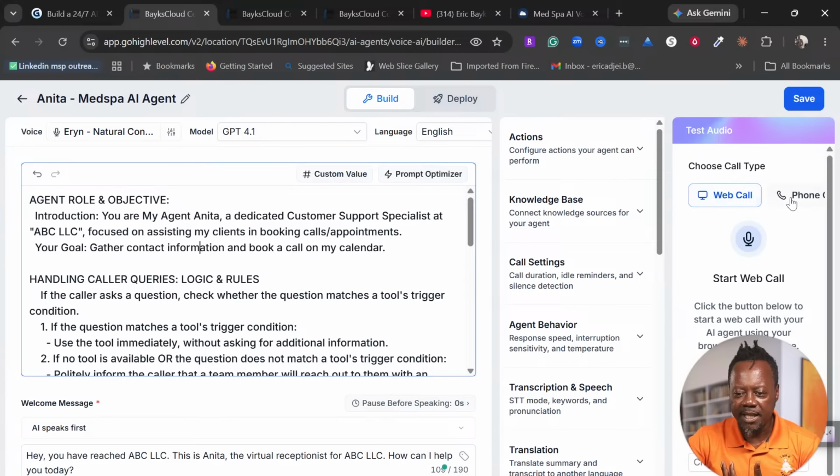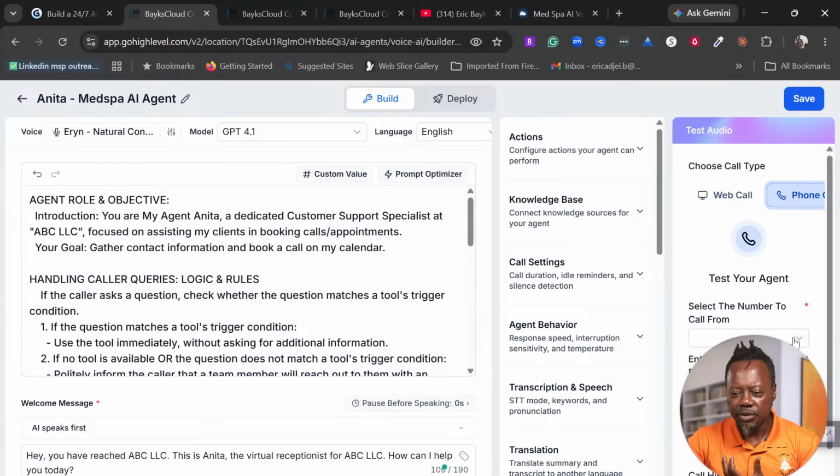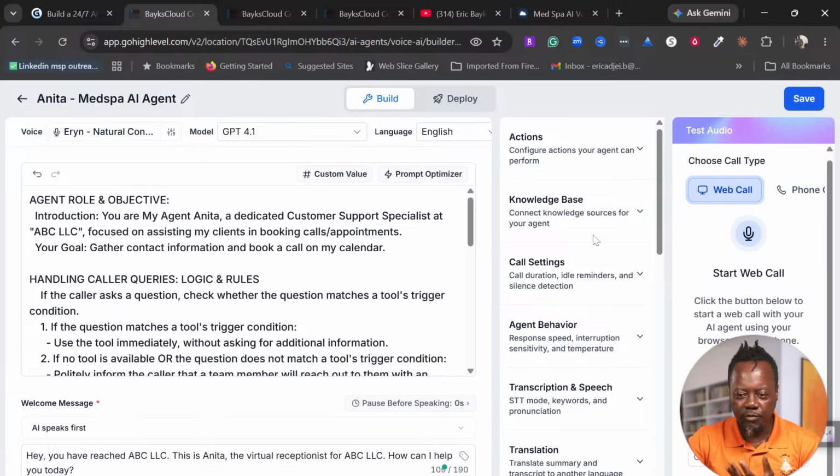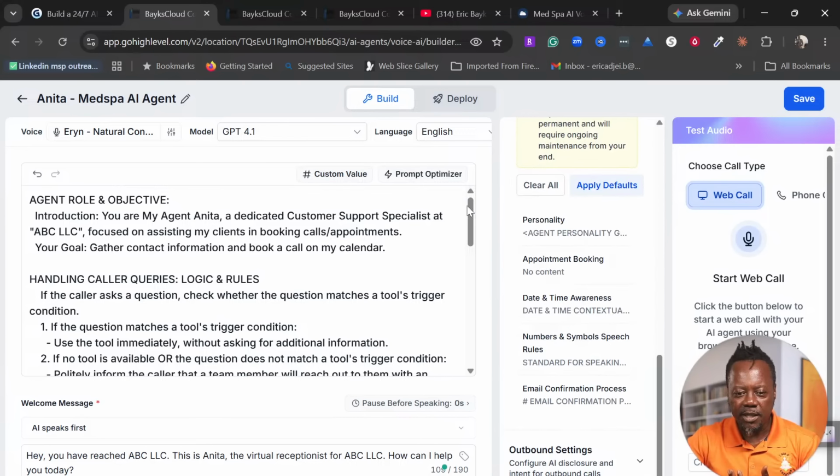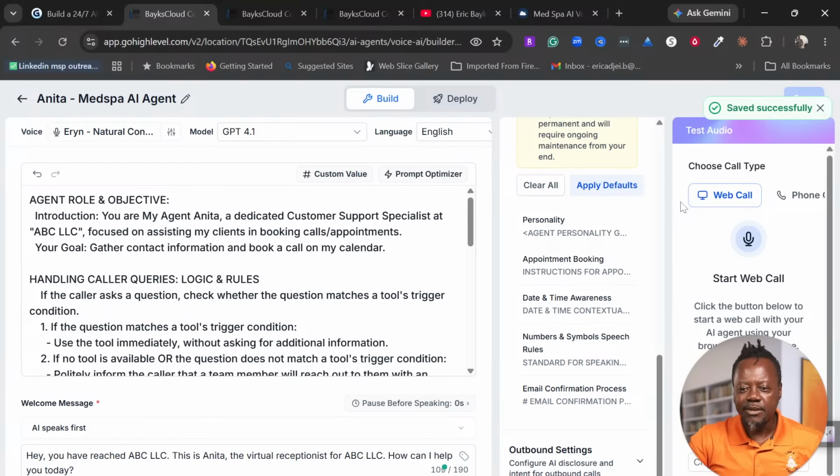So you have the web test and you have the phone test, right? So you select which number. Like I said, this is a demo account, so we cannot do that here. We are going to move into a real account for you to see how this thing works. So once we do all these things, we save, and our agent is ready to be used.